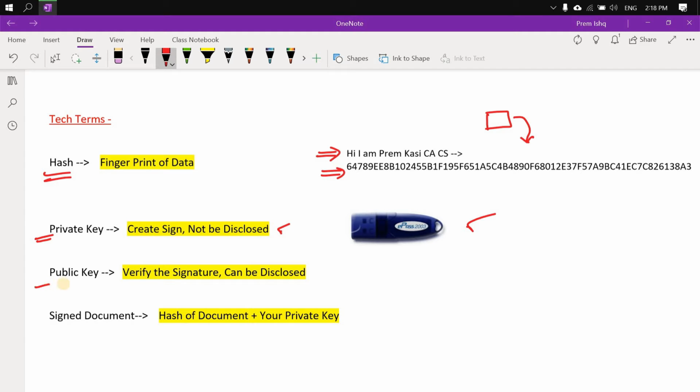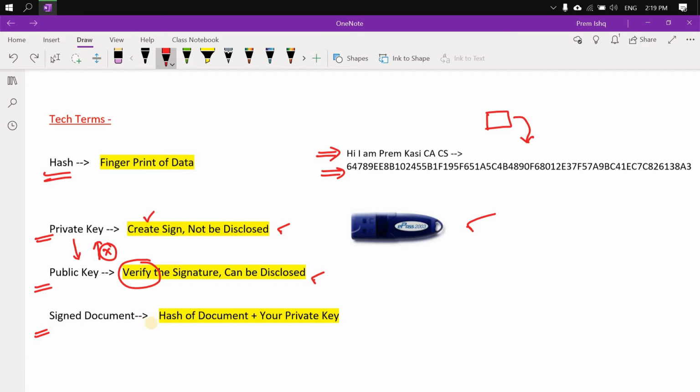The third technical term is public key. The relation between private key and public key is that using the private key you can generate your public key, whereas from the public key you can never discover your private key, nor will the people who are using it ever discover your private key. This can be disclosed to anyone whom you are trusting or whom you want to send your digitally signed document, and this is used to verify the signature, whereas the private key is used to create the signature.